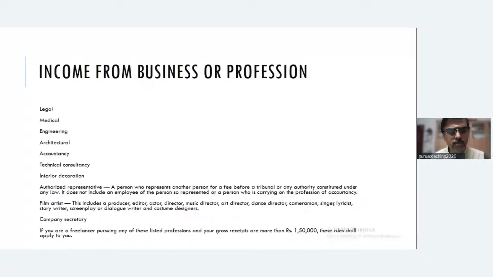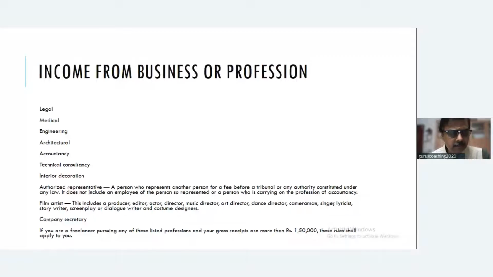So we need not just assume it's an actor only. It covers more than an actor. Producer, editor, actor, director, music director, art director, dance director, cameraman, singer, lyricist, story writers, screenplay or dialogue writers, and costume designers. So if they are going to be engaged in film industry in any of this form, then they have to maintain books of accounts if the gross receipts exceed 1,50,000 in the last 3 years.